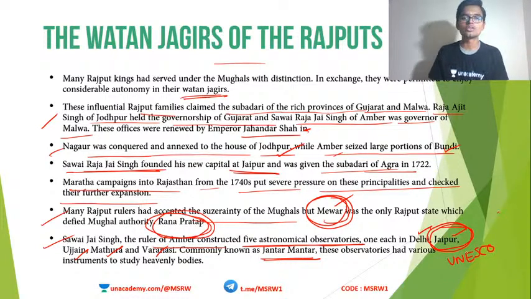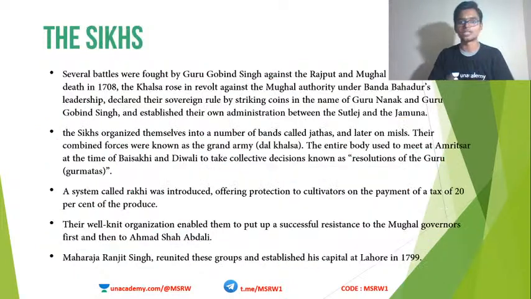In the UNESCO Heritage List, the Jantar Mantar that is in there is the Jantar Mantar in Jaipur, not Delhi. Often people are confused regarding that. Make sure you understand it. Alright, so this is about the Rajputs.